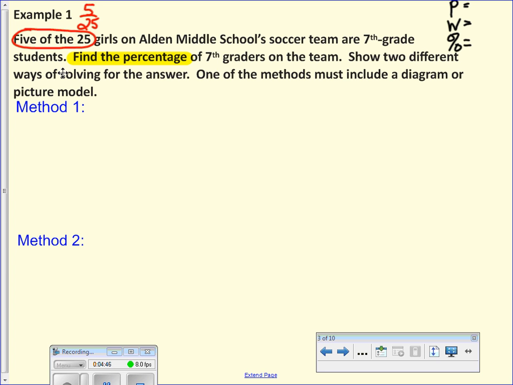Do we know the part of the team? Yeah, 5 is our part of the team. Do we know what the whole team is? 25. Do we know what the percent is? No. That's what we have to find out. We have to find the percent.